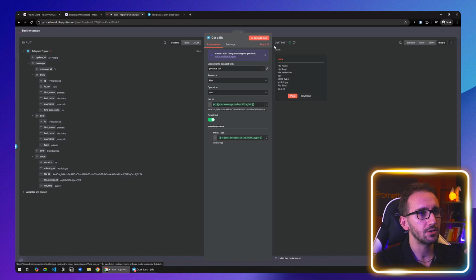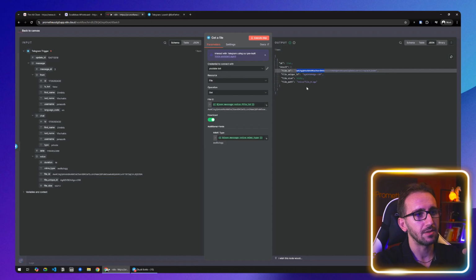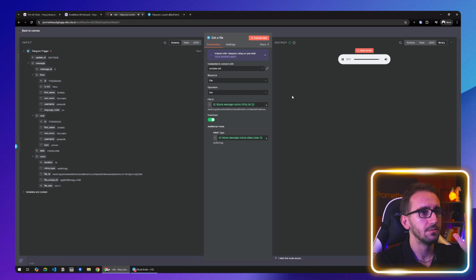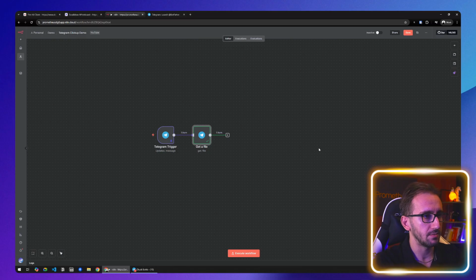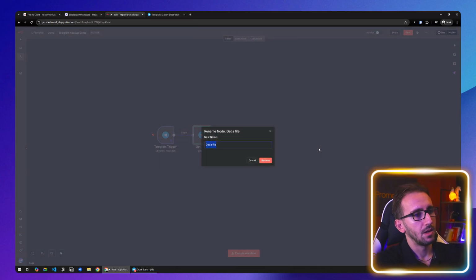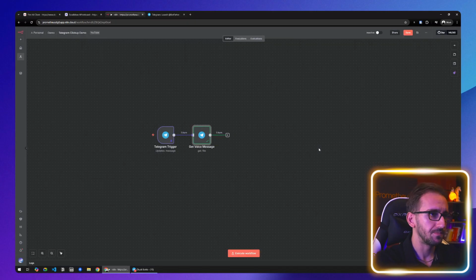So we're going to click execute step, and as you can see on the output, we got our data. We got a data object. If you see the JSON, we just have an ID and some other stuff, and we have a file path which is relative to n8n. But if you click binary and you click view, as you can see, we can hear our voice message directly. All right, so we got our voice message, and let's rename this get voice message, so we know what's happening.